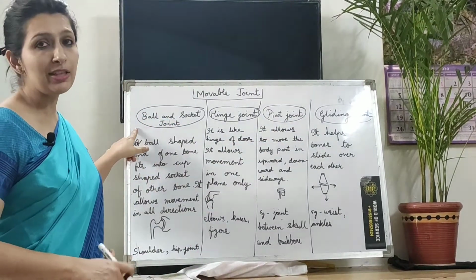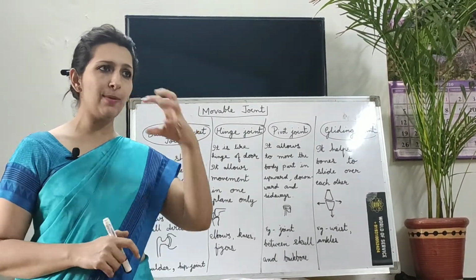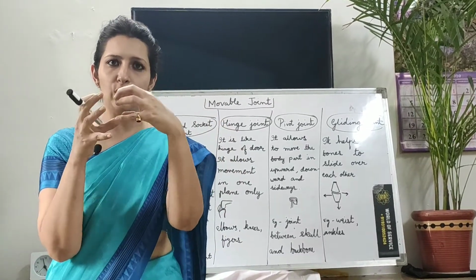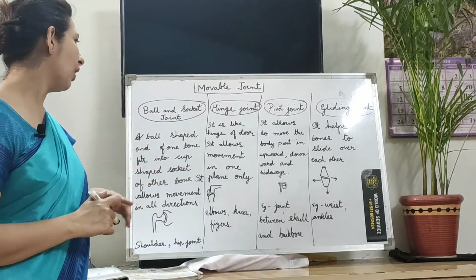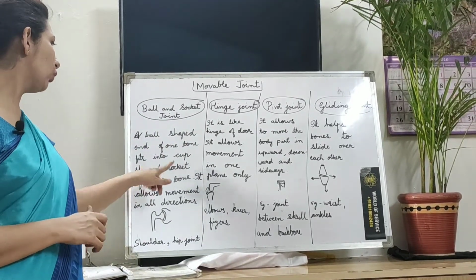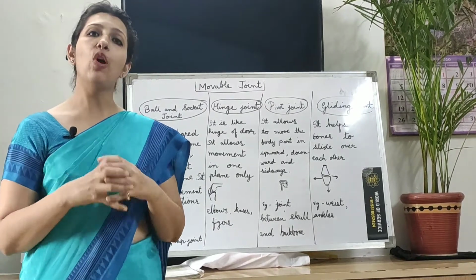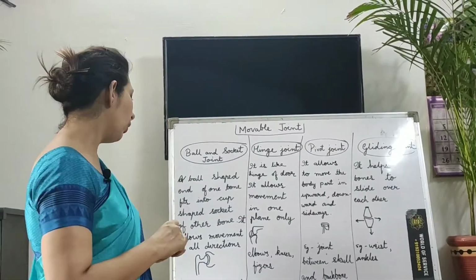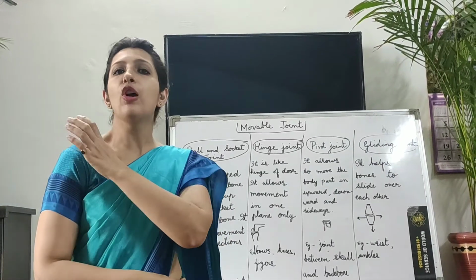Now let's discuss first the ball and socket joint. Now with the word only you are clear that there is a ball and there is a socket in which the ball is fixed. So a ball shaped end of one bone fits into a cup shaped socket of another bone. Now this type of joint allows you to move in all the directions. Now for example, you can take the example of your shoulder.